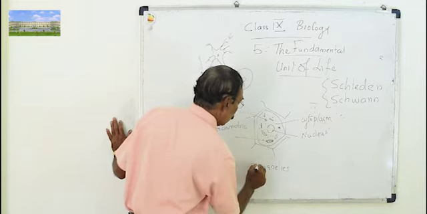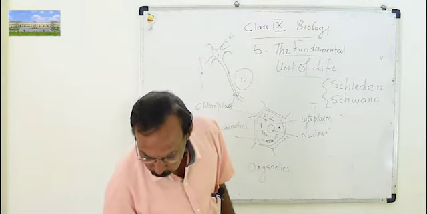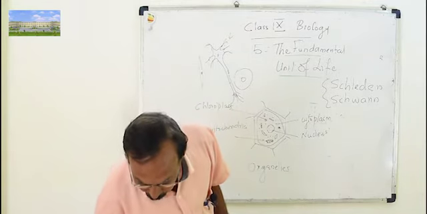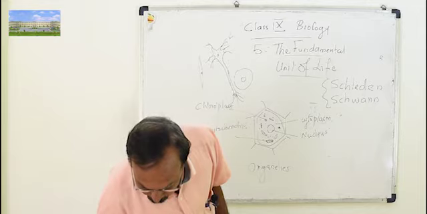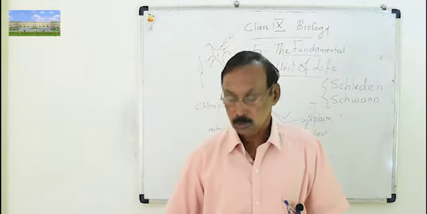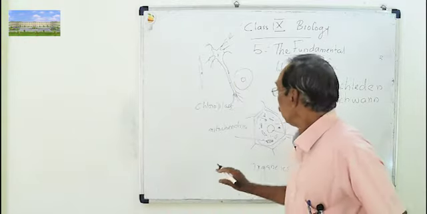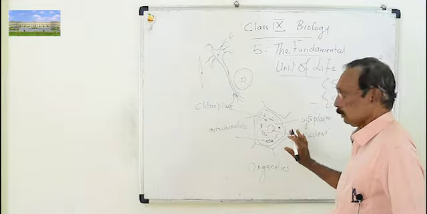Organelles. So what are organelles? Organelles are different structures that are present in the cytoplasm of the cell. The different structures that are present in the cytoplasm of the cell are called organelles. So this is the basic thing.